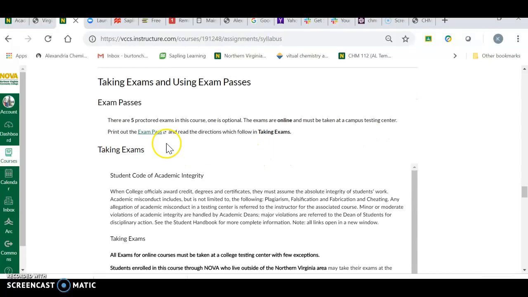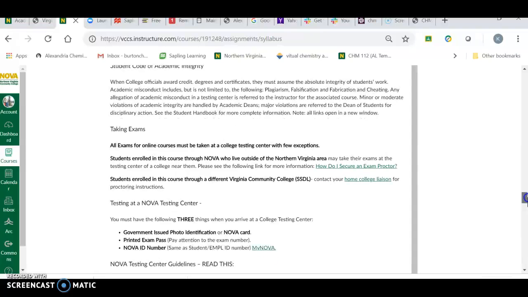Exams. You're going to need to print out the exam pass for this course. It's right here. There are 5 proctored exams. One is an optional final. The optional final replaces your lowest exam score. All right. So you have to take them at the testing center. You can do it at a different college as long as they work with us. You would be securing an exam proctor on that one. You have to look through those details to figure it out.